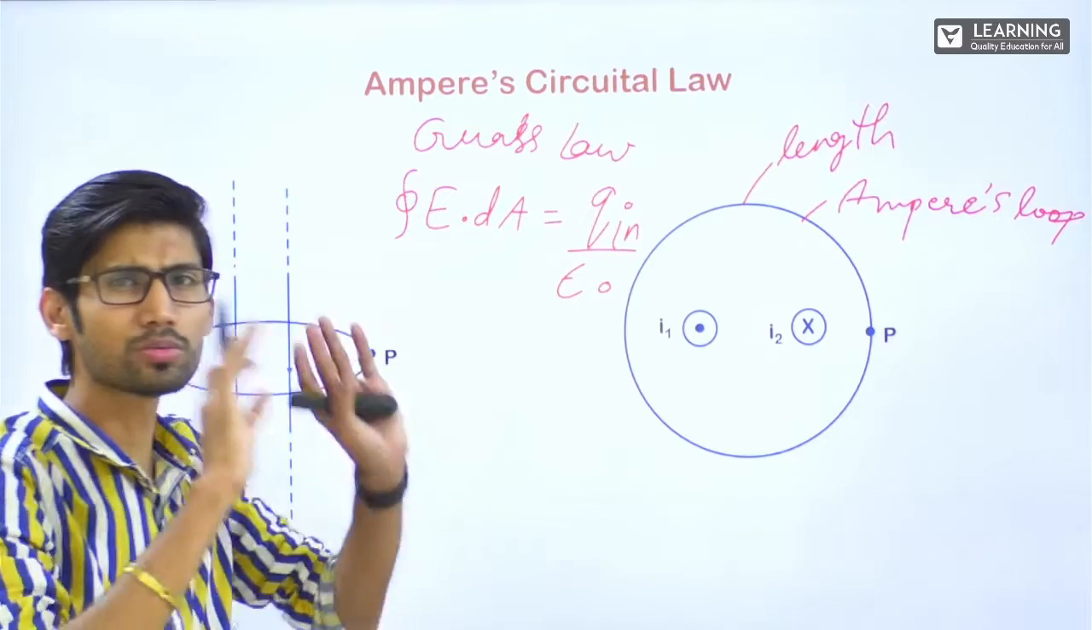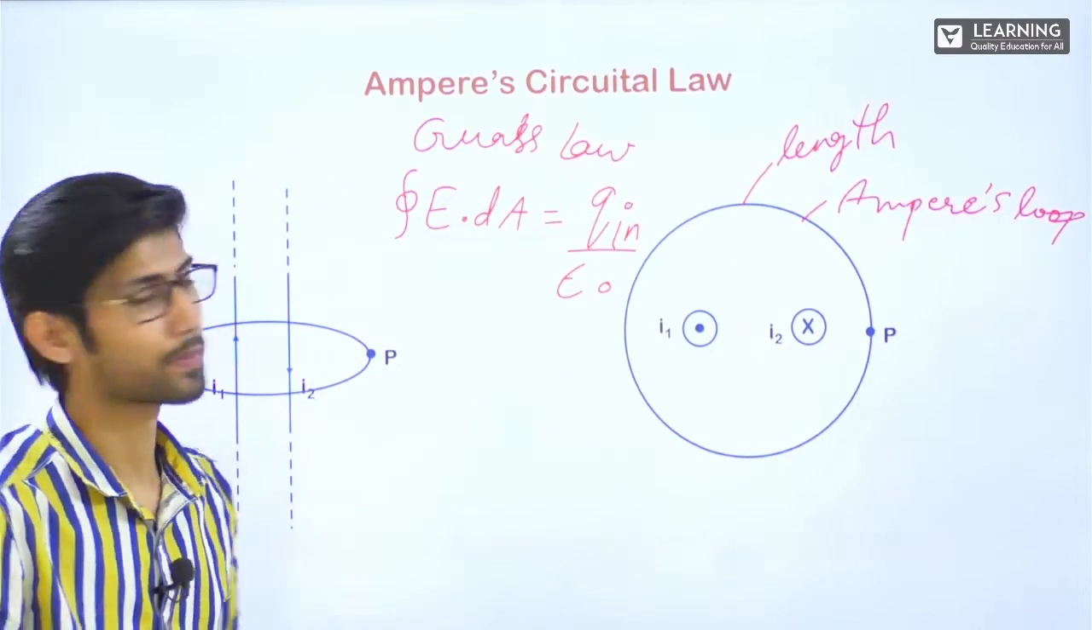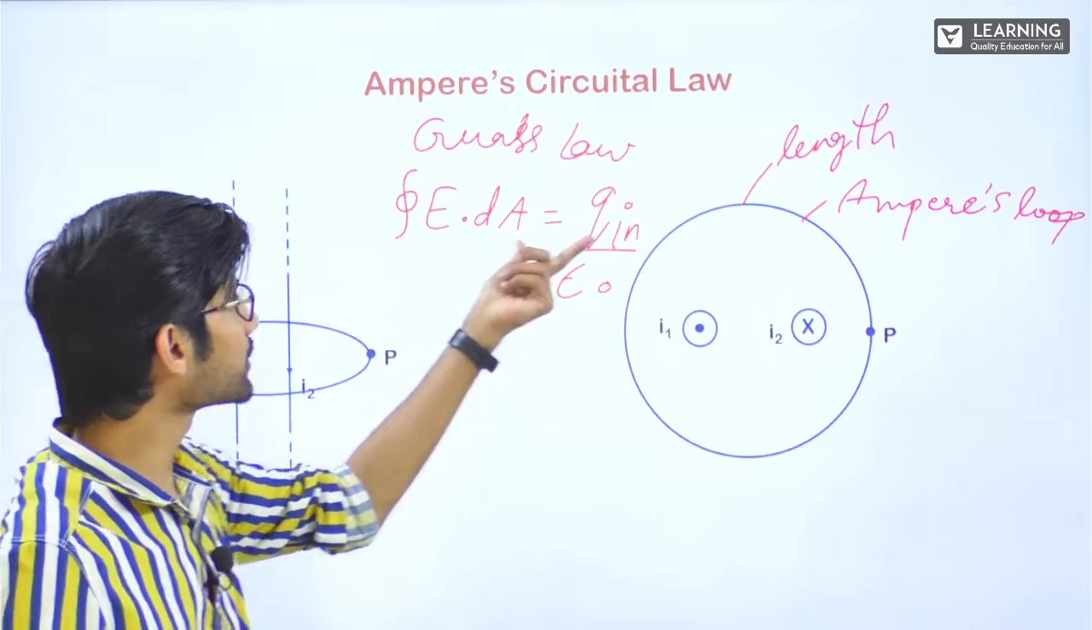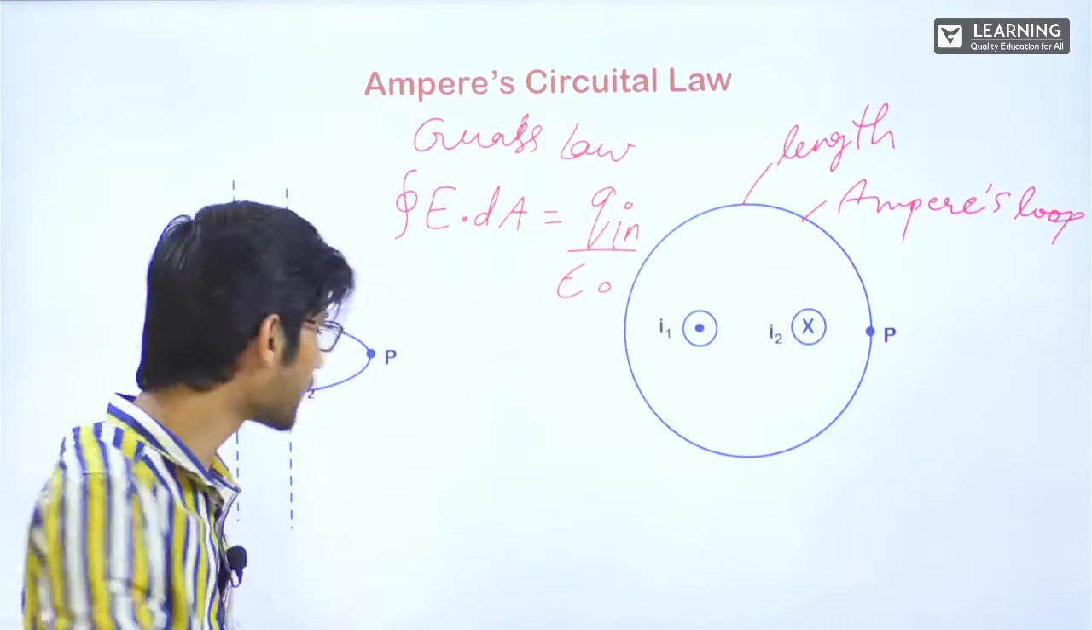I'm just writing to make you compare the things, okay? Because comparison makes learning easy. See here, E dot dA is equal to the charge inside the Gaussian surface upon epsilon naught, which was the constant.